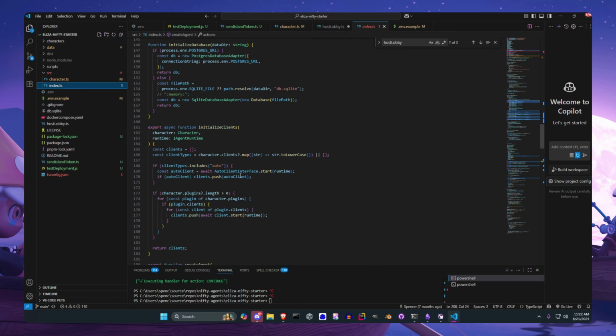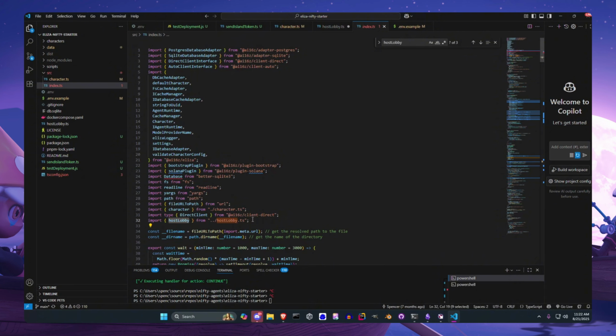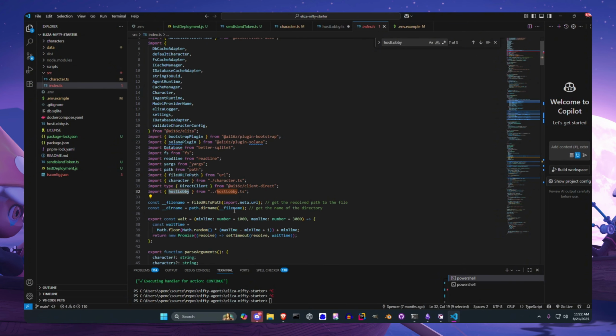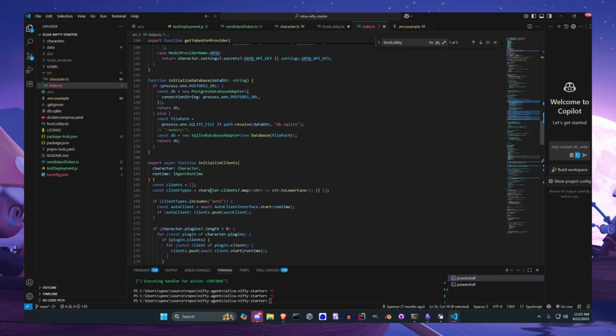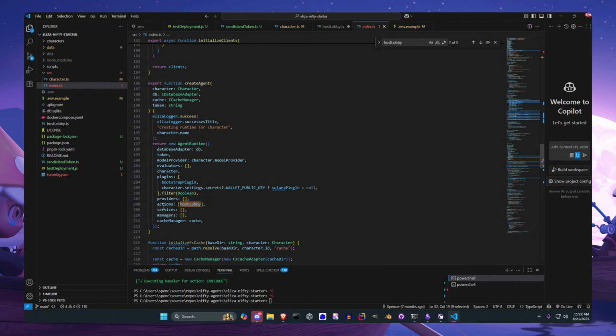And so once you write one, you want to just import it into this index class. This is the starting point for Eliza. So we import that here. And then down here in create agent again, we just say, hey, use this action. And that's it. We can start up this agent.